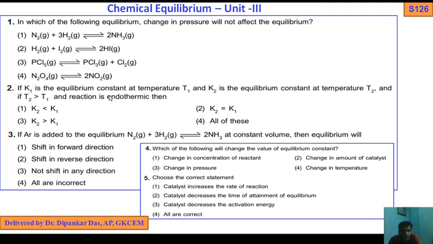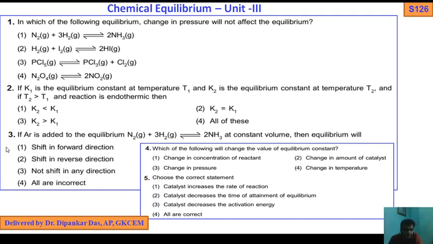Next, if K1 is the equilibrium constant at temperature T1 and K2 is the equilibrium constant at temperature T2, and if T2 is greater than T1 and the reaction is endothermic, then K2 less than K1, K2 equals K1, or K2 greater than K1, all of these. So try, this is a very simple question. Given T2 greater than T1, try yourself. If you do not get the answer or are confused, then I will guide you.